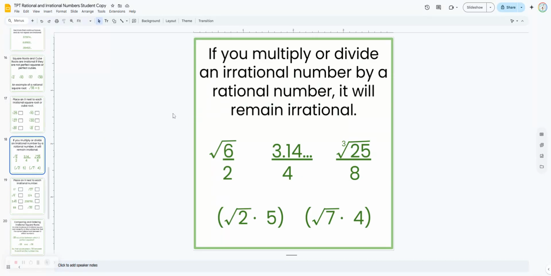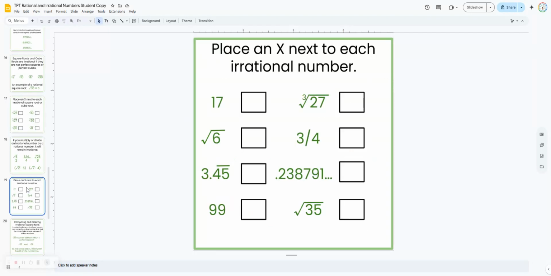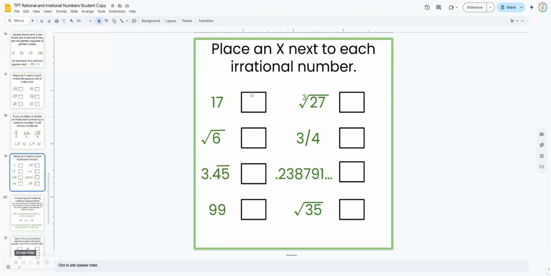Now they also need to know that if you have an irrational number and you multiply or divide it by a rational number, it's still going to remain irrational. It's just a rule you want to go over with the students. Now here they're going to place an X next to each irrational number. Square root of 6. This one, the decimal that goes on forever, doesn't repeat. And then here we've got a square root that cannot be simplified to a whole number.